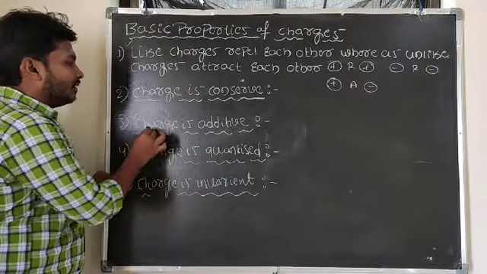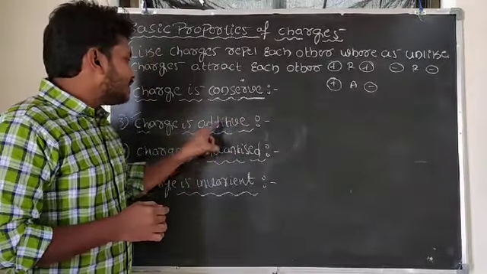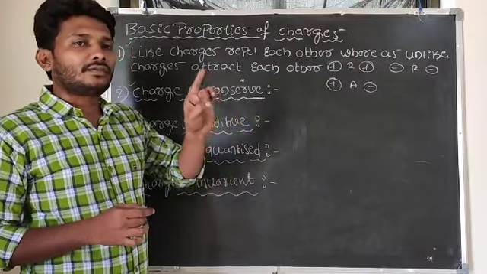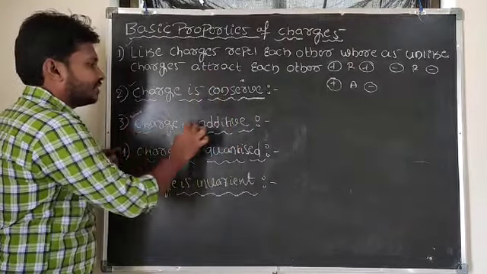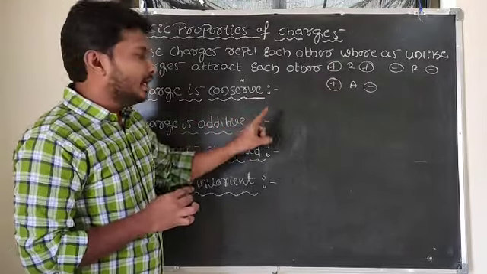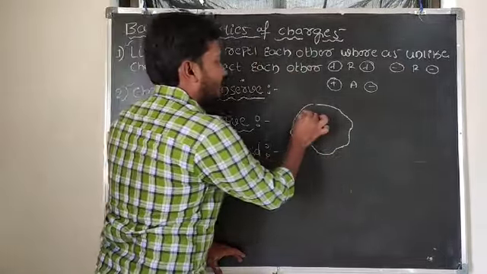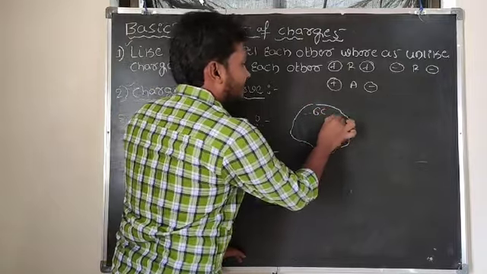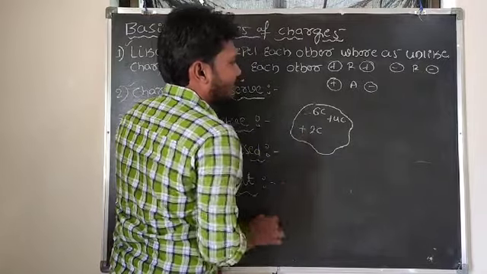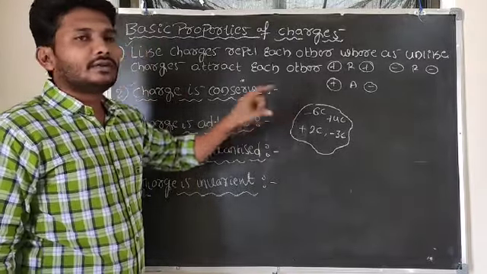So the third one: charge is additive in nature. What is the meaning of additive in nature here? Charge is additive in nature means the total charge on the body is equal to the sum of the individual charges. For example, this is one body. On that body, 6 coulomb of charge is there and 4 coulomb of charge is there, and for example plus 2 coulomb of charge and minus 3 coulomb of charge. Then what is the total charge on this body?